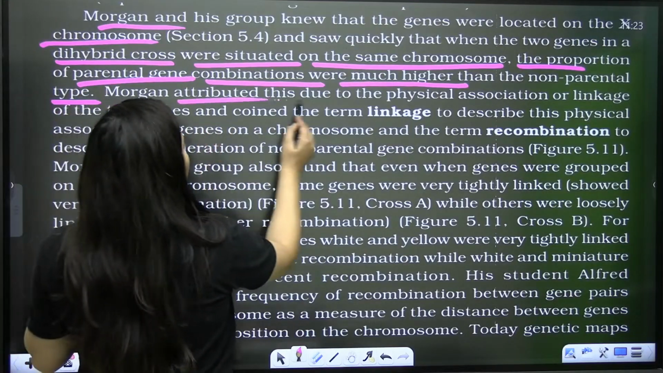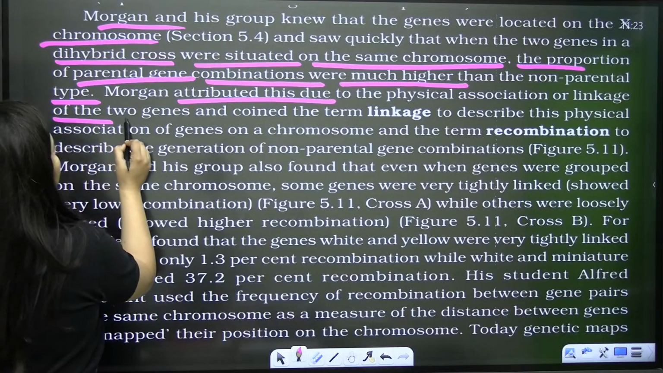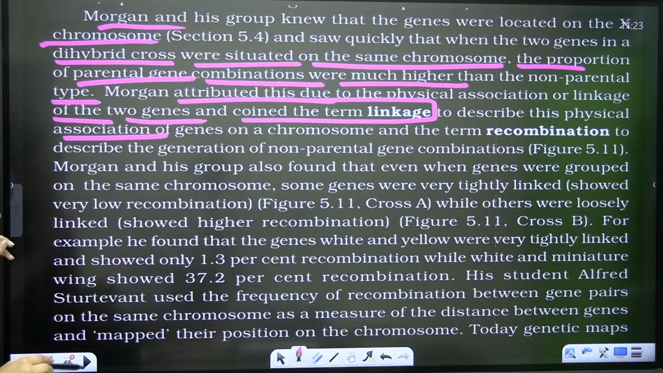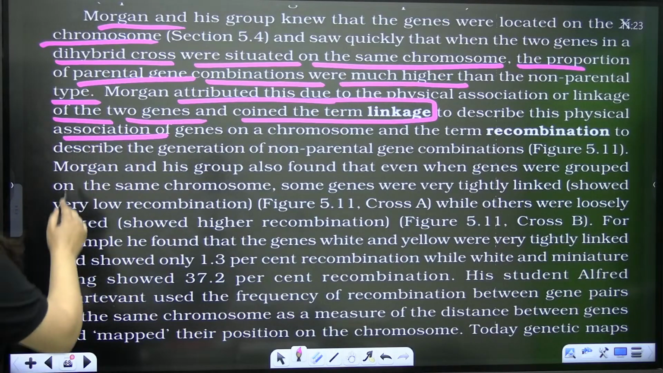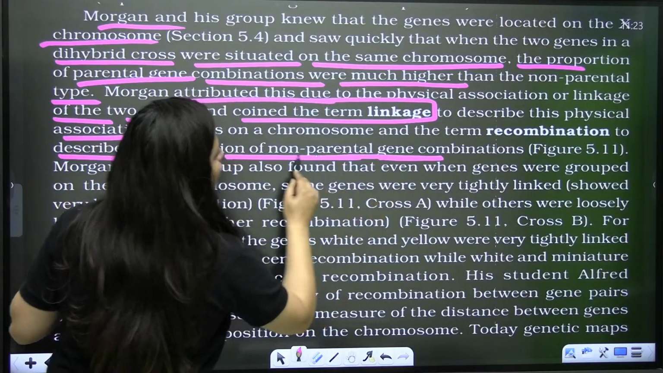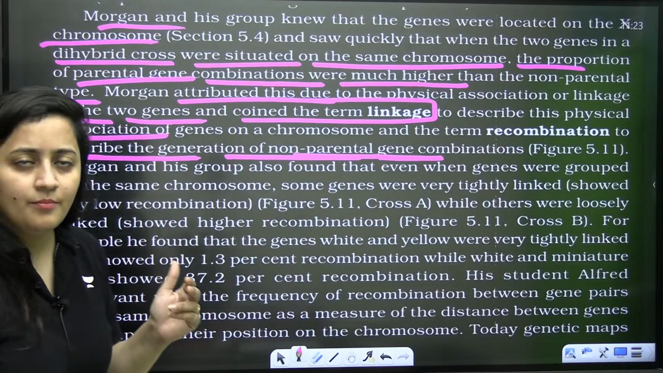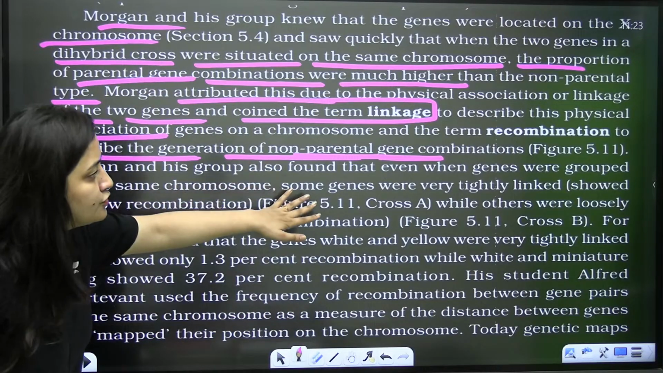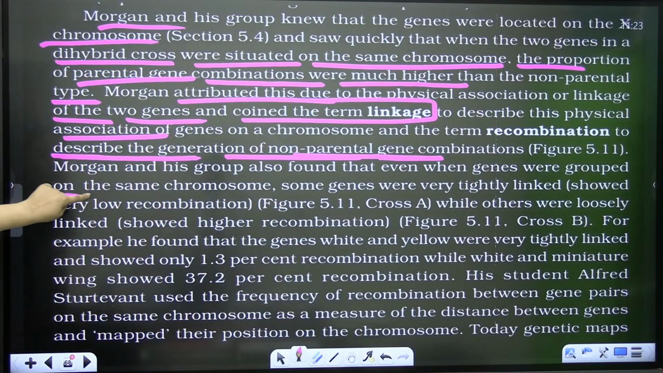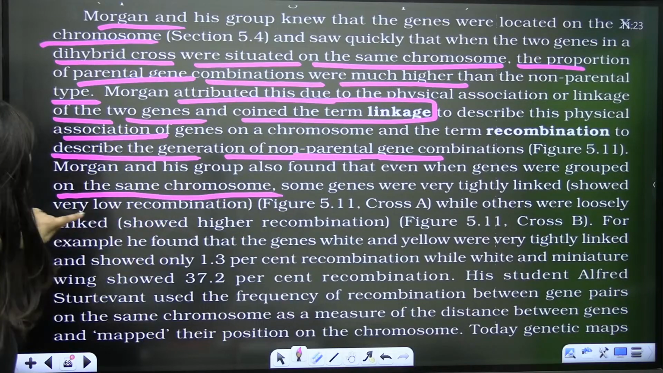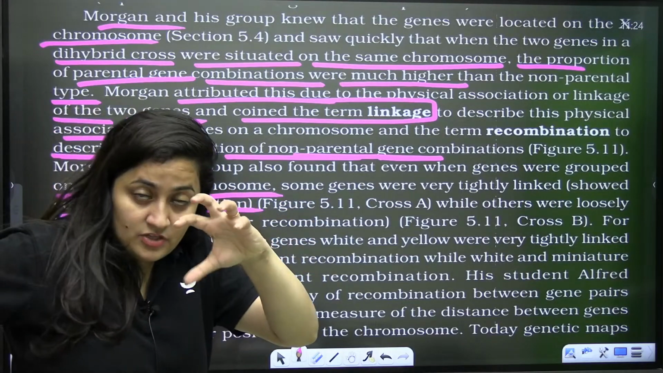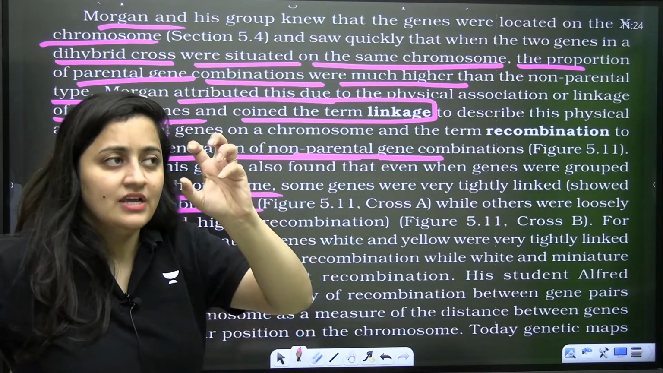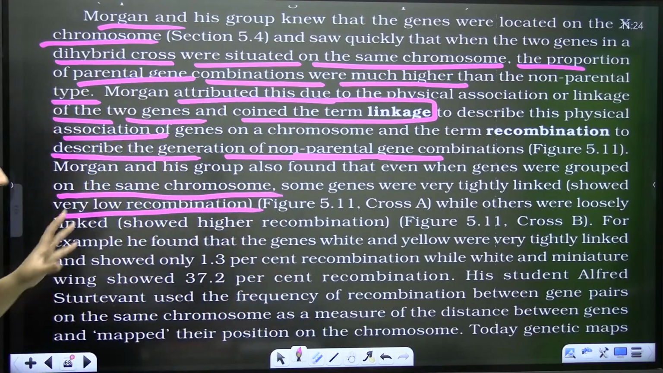So Morgan attributed this to the physical association, or the linkage, of two genes, and he coined the term linkage to describe the physical association of genes on a chromosome, and recombination to describe the generation of non-parental gene combinations. So recombination, new combinations, non-parental combinations will be there. Morgan and his group also found that even when genes were grouped on the same chromosome, some genes were very tightly linked. If they are very tightly linked, no recombination at all, complete linkage. If there is some distance, incomplete linkage, but linkage will be there.